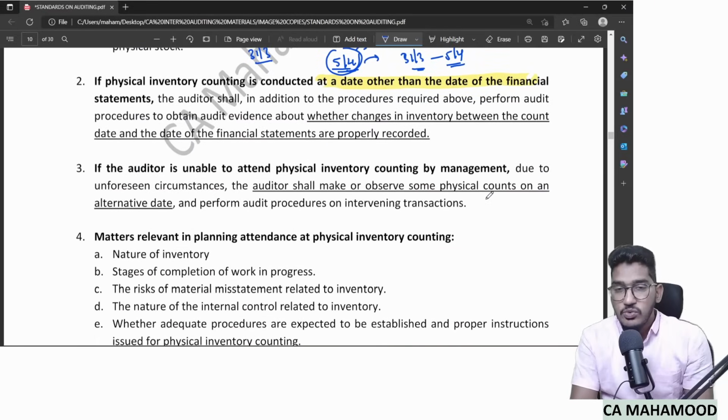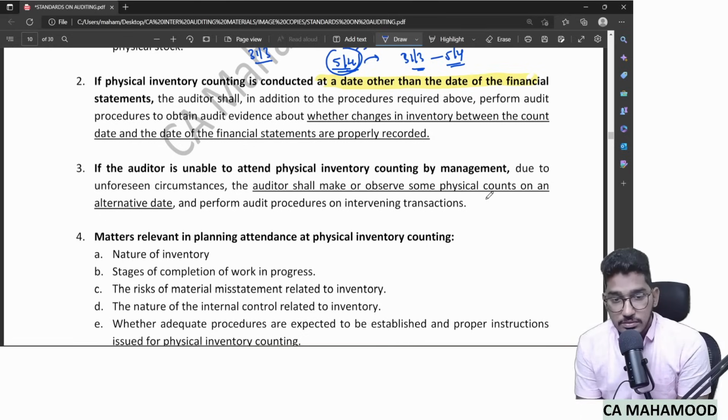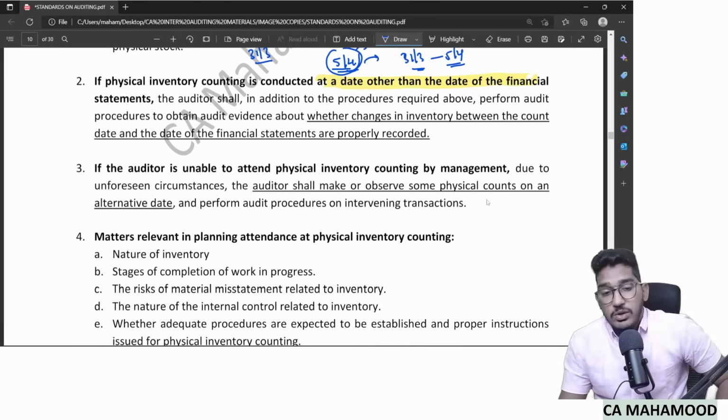Now, sometimes what will happen is management will call you for physical verification, but you are unable to attend it because of unavoidable circumstances. Might be you're out of town, or you are busy with other assignments, or you are sick. None of your engagement team members are available. So whatever may be the reason, management has done the physical verification. They even invited the auditor, but the auditor was unable to attend. Then what should happen? Let us see what the standard says.